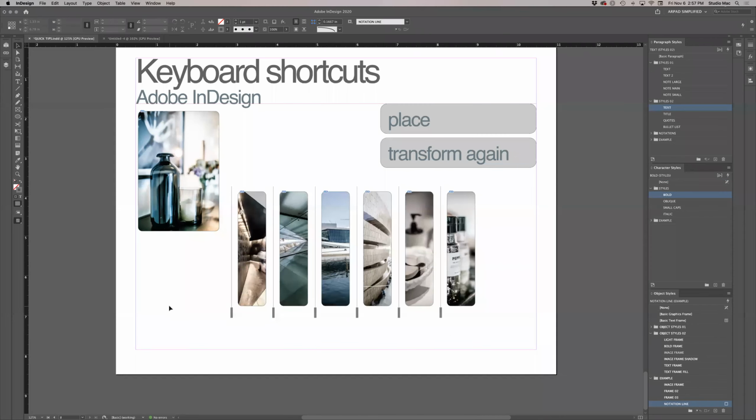So again, we learned two shortcuts. One is for image placement. One is repeating a transformation. And again, enjoy these shortcuts as you become more productive using this program.